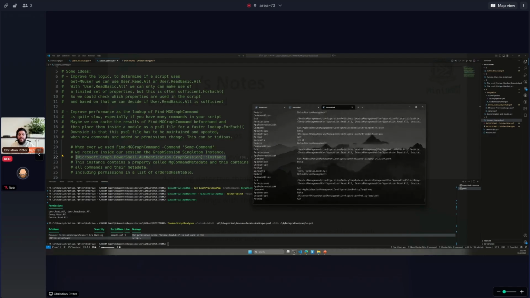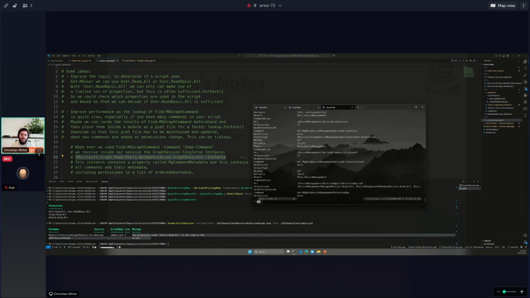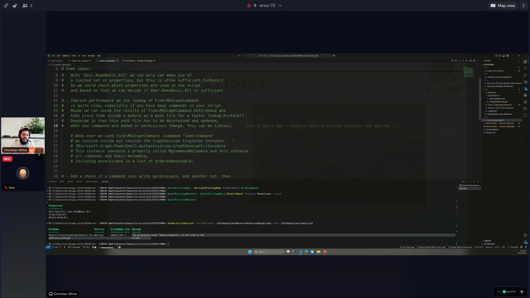And as you can see, here is the list as ordered hash tables of every command, even with beta and 1.0, and every permission if one is associated with a command. So I now have a list of ordered hash tables, which makes lookups pretty fast. And this is the thing I want to refactor my code for using this. Use Find-MgGraphCommand one time, and then go by the singleton and make lookups there for performance. And on the other hand, there's another room for improvement.